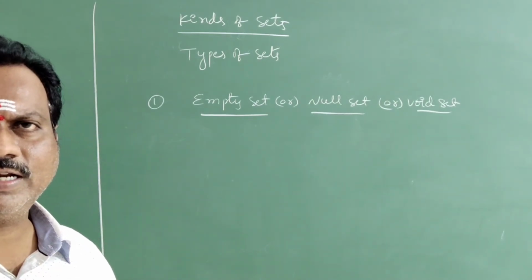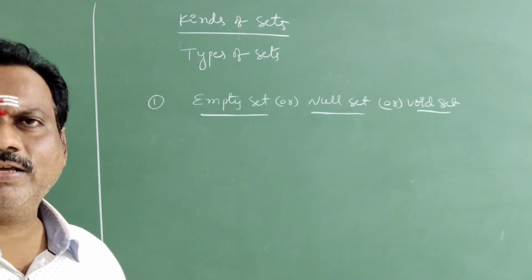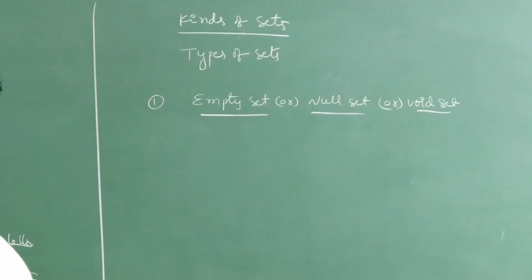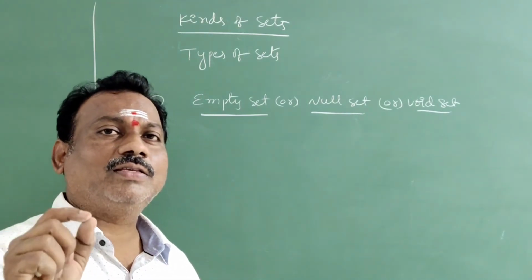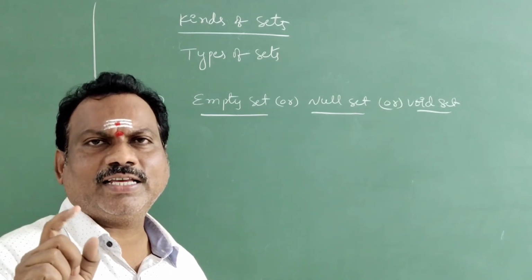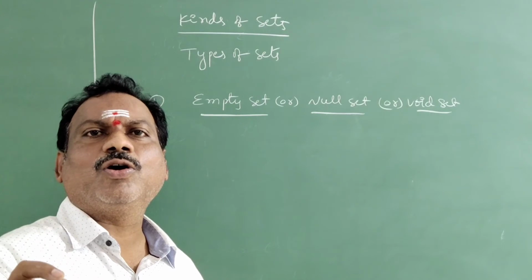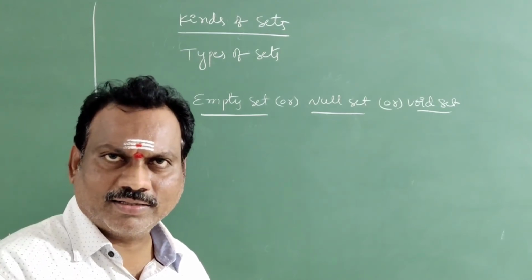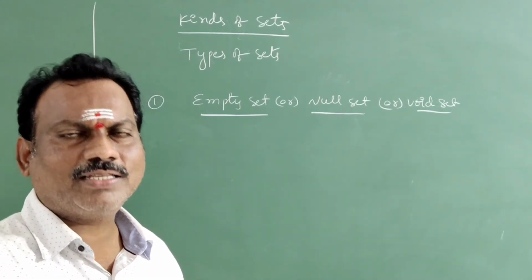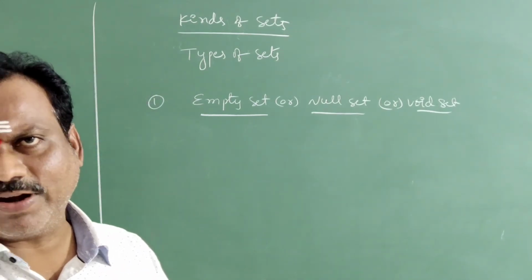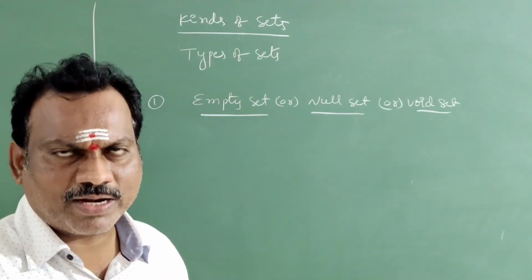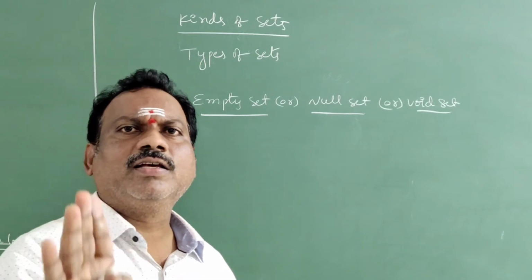There itself is the definition: a set with no elements in it. Such sets are called empty sets. Otherwise, a set having no elements in it, a set without elements, is called an empty set. You can write different definitions. A set with no element is called an empty set, void set or null set.